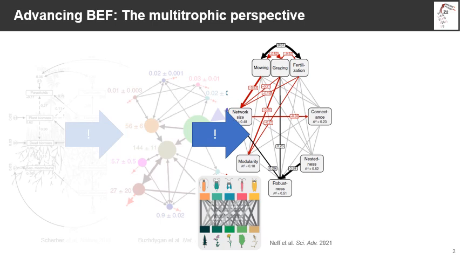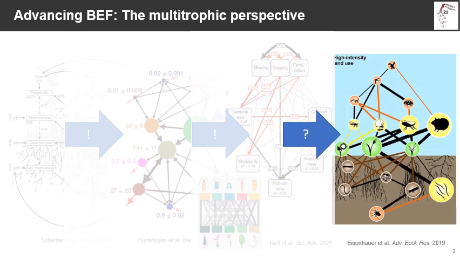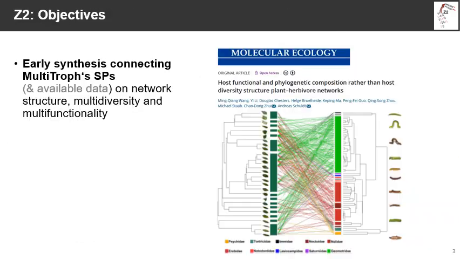Importantly, such synthesis work has particularly shown that species composition and functional diversity, and therefore network structure, play a decisive role in the context of these findings. But apart from case studies of mostly individual bipartite networks, such as this grassland plant herbivore network that we see here, we only have very limited insights into this matter across networks within ecosystems, especially for species-rich forests. And this is where BEF China and Multitrof come in, which feature both long-term data and exciting new avenues for network studies in forest ecosystems.